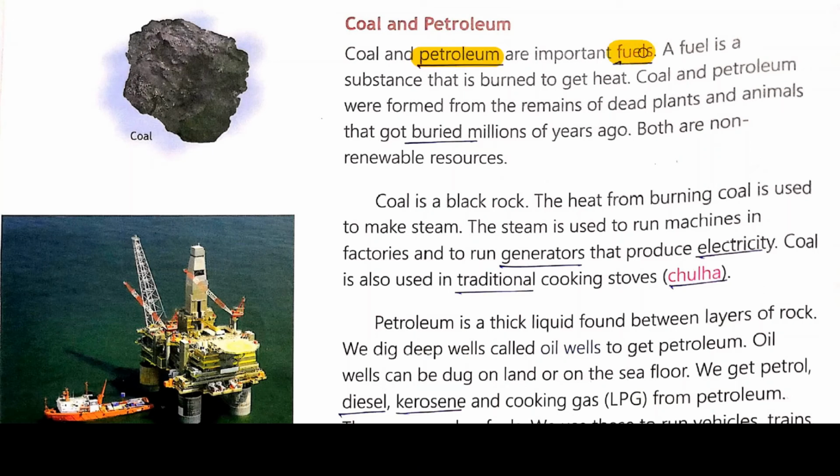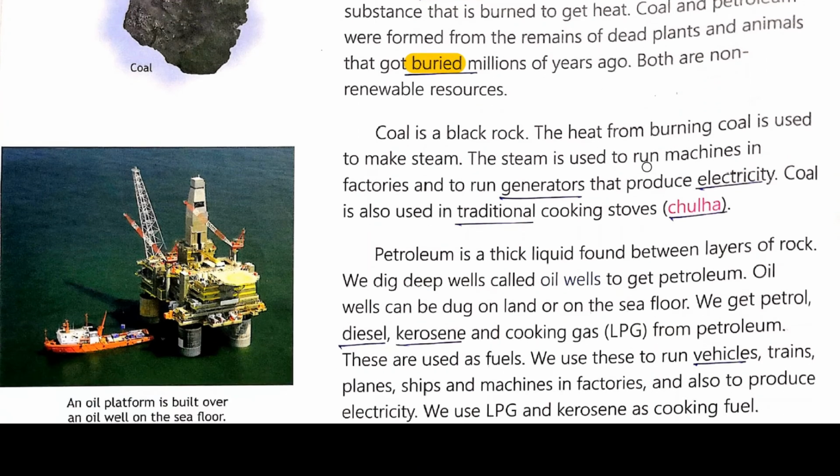Coal and petroleum were formed from the remains of dead plants and animals that got buried millions of years ago under the soil. Both are non-renewable resources. From this we get coal, and they are non-renewable resources, both petroleum as well as coal. Coal is a black type of rock.